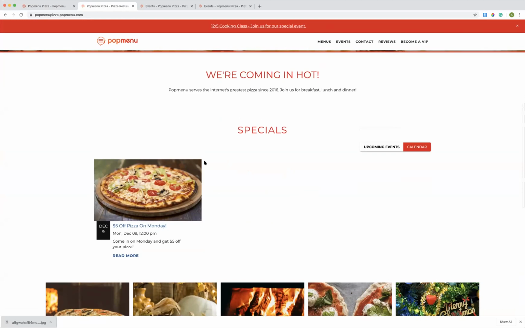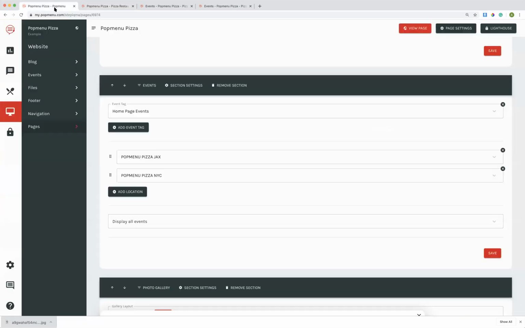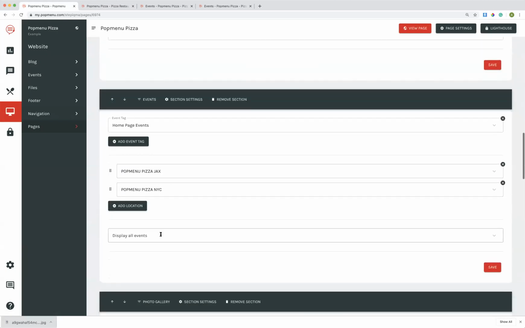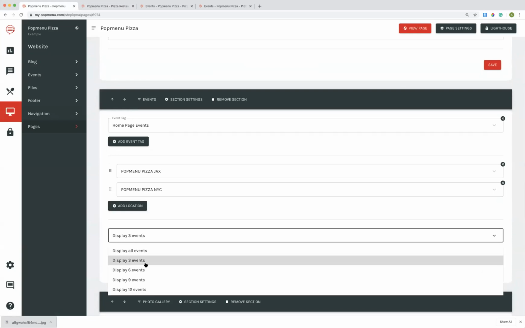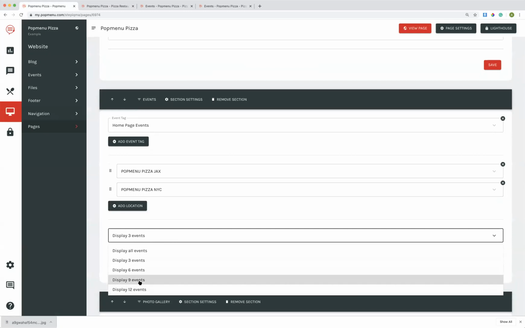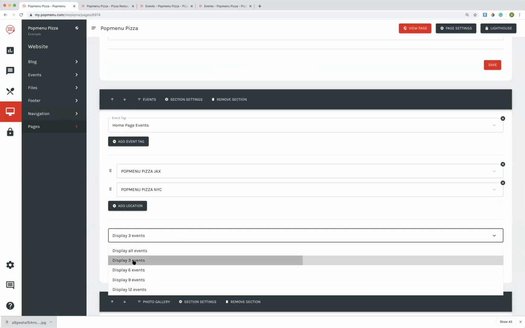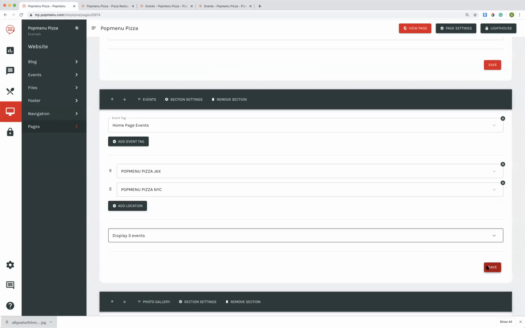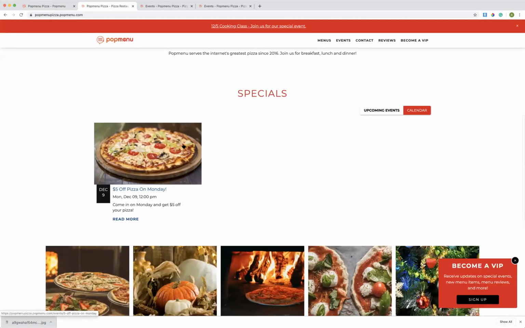What's really great about the event section on the page is that you can display 3 events if you think that looks really pretty for the homepage, because you don't want to have like 12 long events taking up a ton of space on the homepage. So you can have just 3 events, and that is a really great use of our event tag.